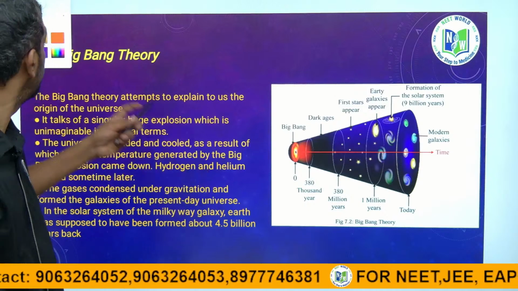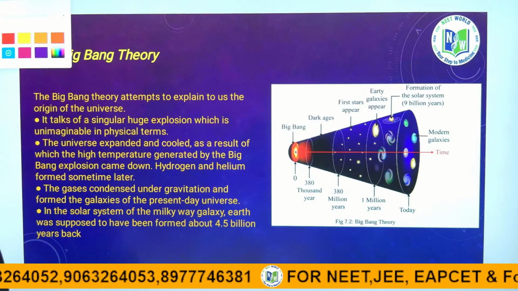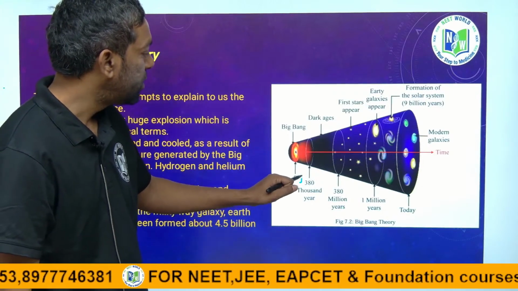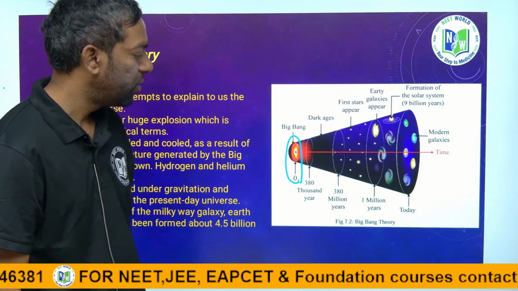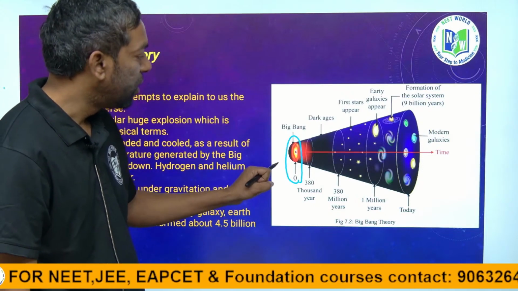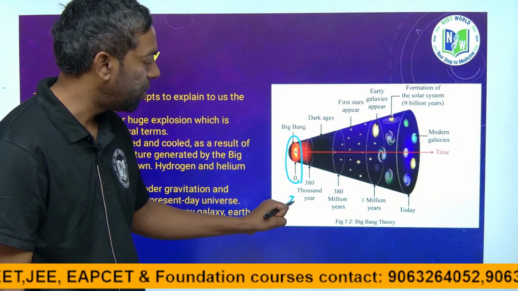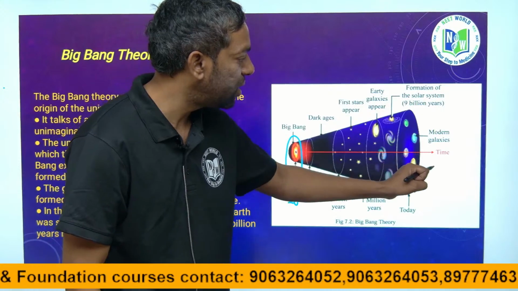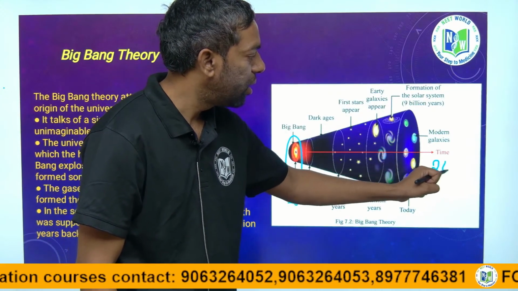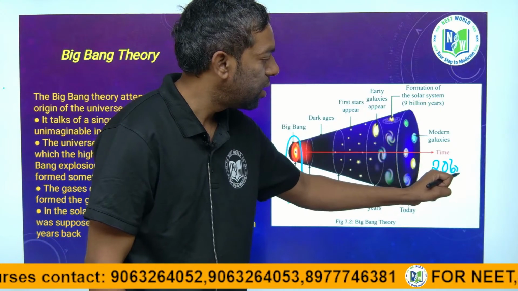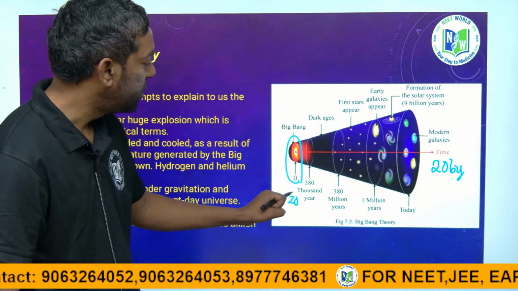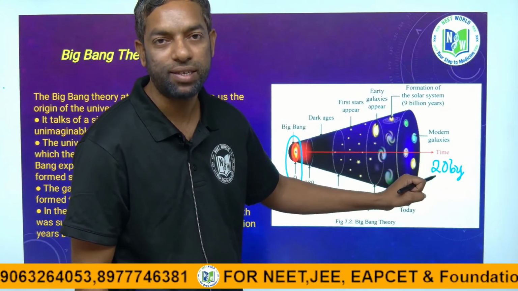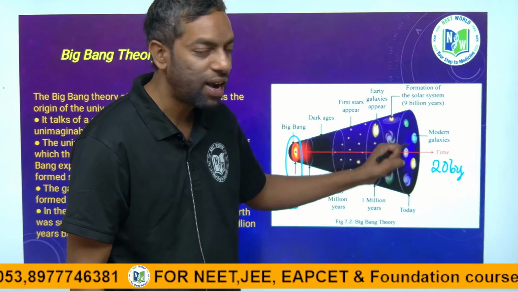Just look into this, guys. There is a time which is 0, meaning 20 billion years ago, there is a 0 time. It expands up to this time, which is 20 billion years. From 0 up to here, it takes 20 billion years. Finally, modern galaxies exist.